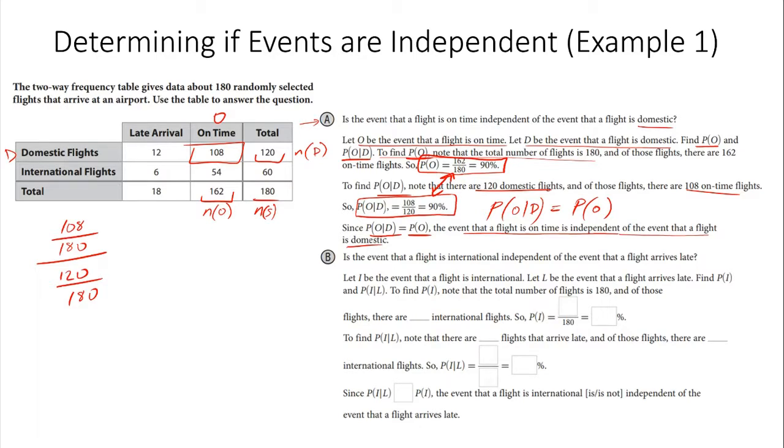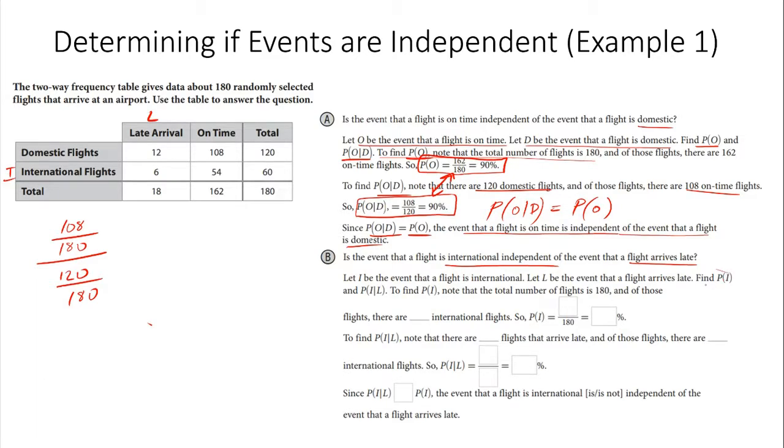All right, so let's take a look at part B. Is the event of a flight being international independent of the event the flight arrives late? Let me go ahead and clean up our table here so we can focus on the key items we have to look at. We have international flights, which we'll call I, and late we'll call event L.